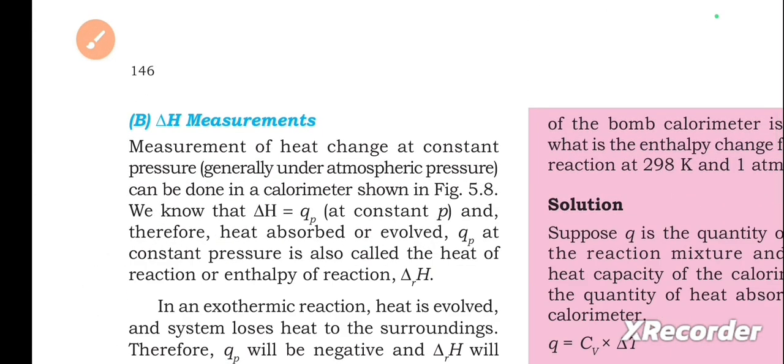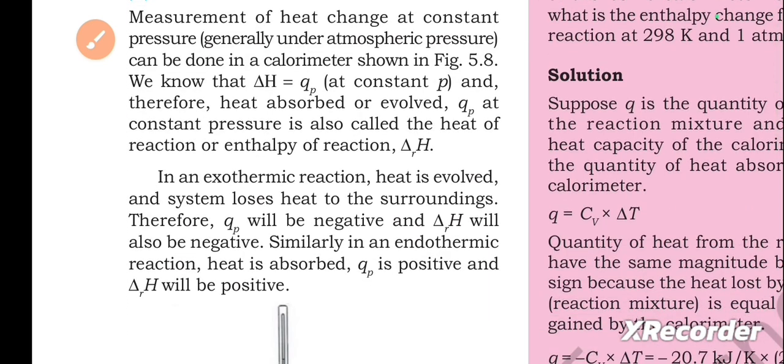Next is delta H measurements. Measurement of heat change at constant pressure, generally under atmospheric pressure, can be done in a calorimeter shown in figure 5.8. We know that delta H equals Qp at constant P, and therefore heat absorbed or evolved, Qp, at constant pressure is also called the heat of reaction or enthalpy of reaction.